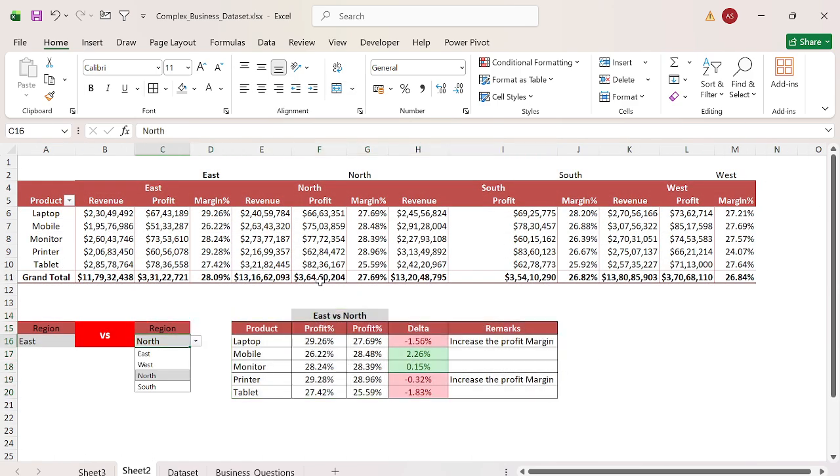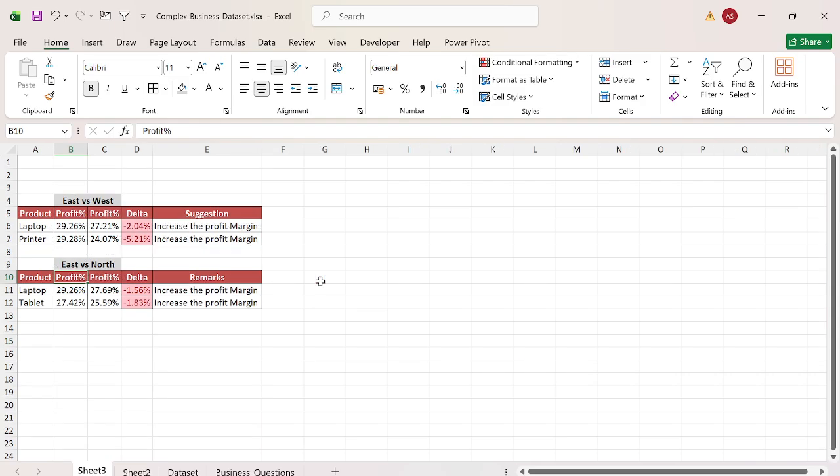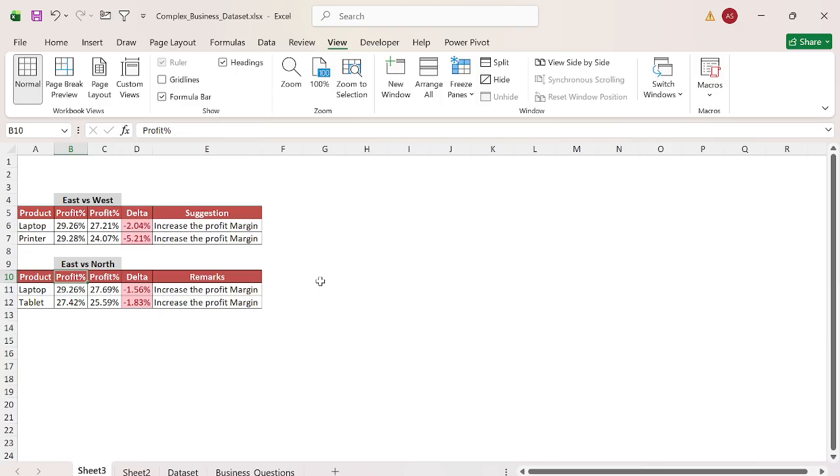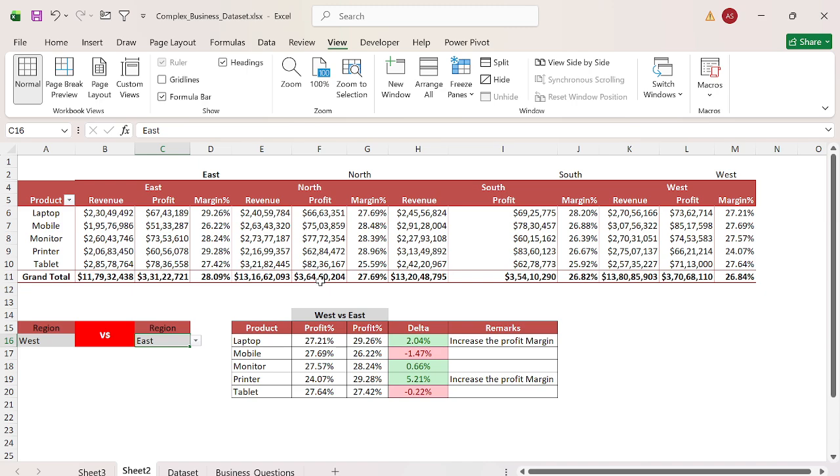And again, if I compare the same with the south, in the south we still have the printer, and again you can compare west with east. This is something which we have captured automatically here. So this is how we answer: we have an opportunity to increase the profit margin in this respective region against these products. And this is how I think we do the data analysis.